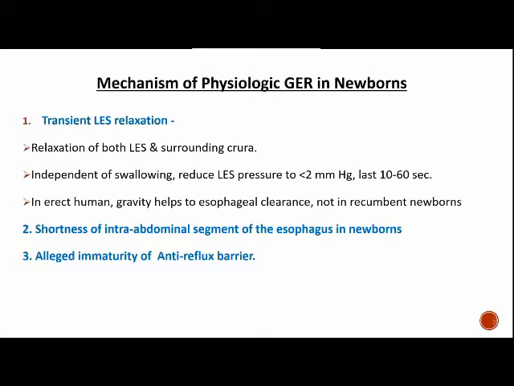In the erect human, gravity helps esophageal clearance. When there is a food bolus in the esophagus, salivary and esophageal secretions are released, and along with the primary and secondary waves, they clear the esophagus. But in recumbent newborns, this is not possible. The shortness of the intra-abdominal segment of the esophagus in newborns is the second mechanism of physiological GER, and the immaturity of the anti-reflux barrier is also one of the causes.